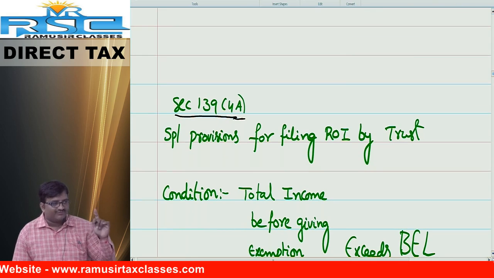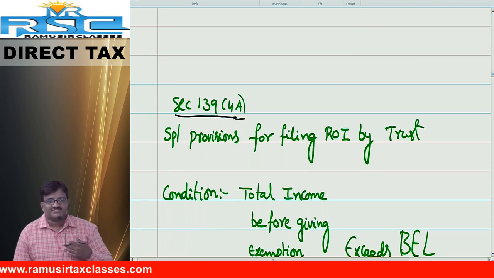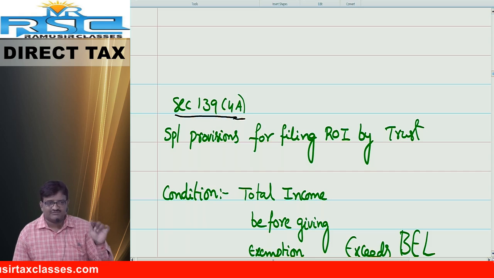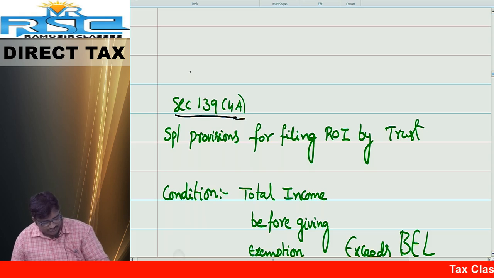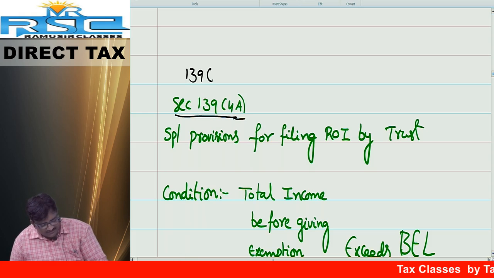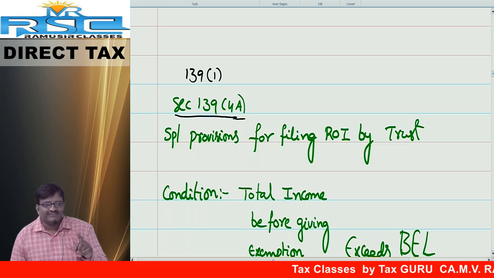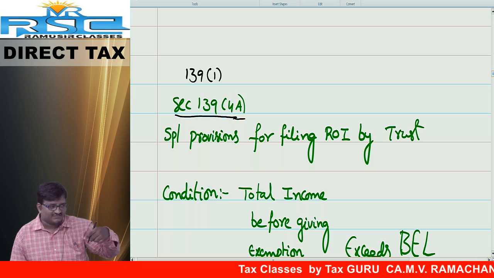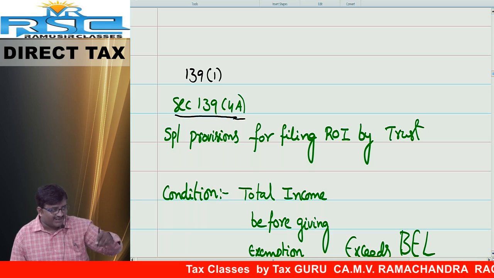Friends, number one, charitable trust. That is also in our syllabus. Assessment of charitable trust is a very important chapter. Before that, first try to understand the topic: what is 139 subsection 4a? Friends, we already covered one topic, 139 subsection 1. This is voluntary filing of return of income for others. I repeat, it is return of income for others.